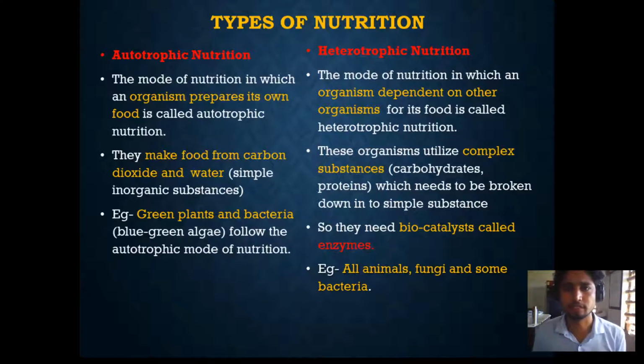To aid digestion, there are some biocatalysts required, and those biocatalysts are called enzymes. Enzymes are molecules that help in fastening the reaction. They can rapidly increase the speed of a reaction. We will discuss enzymes later on. You will also study enzymes in chemistry class. Examples of heterotrophic nutrition are all animals, fungi, and some bacteria. They are all heterotrophs.